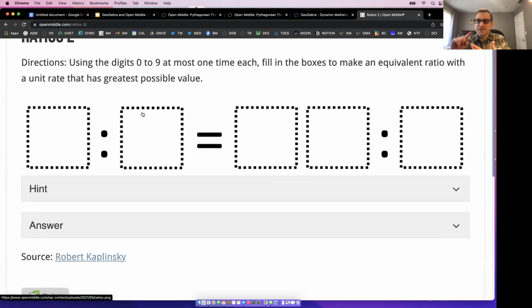It's not a regurgitate. It's not a true, false, or recall, right? It's not low-level thinking. Students have to critically think about this and go in there. See, with Open Middle, this is the logic, all right? The beginning part of the problem is closed. The end part of the problem is closed. There is definitely a closed beginning. Understand the problem. What am I being asked to do, right? And there is a closed end.